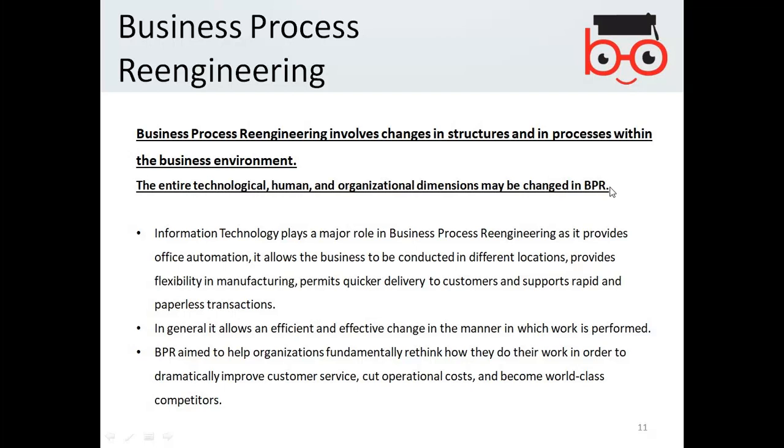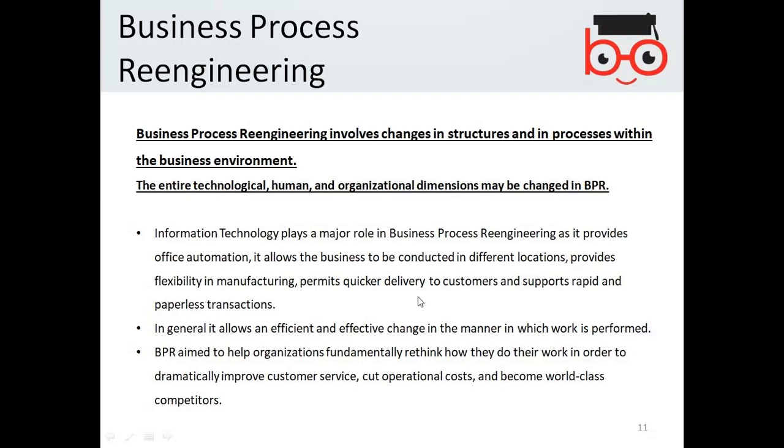So, when you expect any change in the structures during software development, it is considered business process reengineering. In general, any technological change in the structure of the business environment is called business process reengineering.